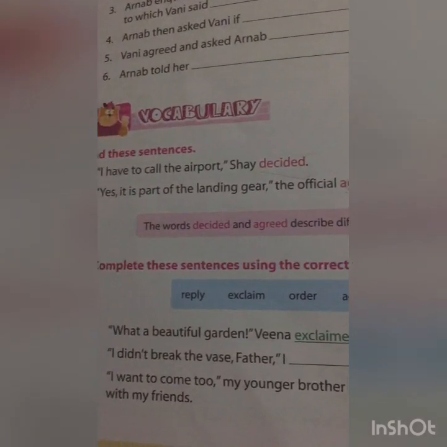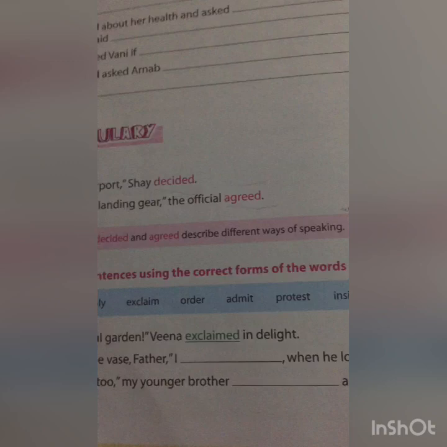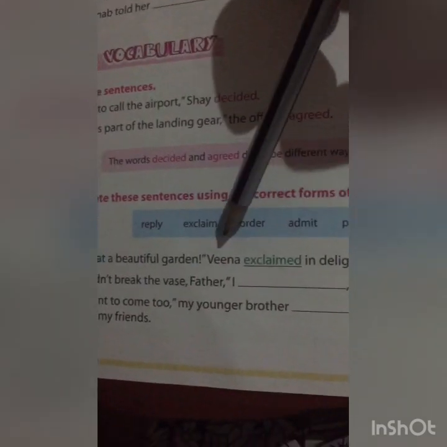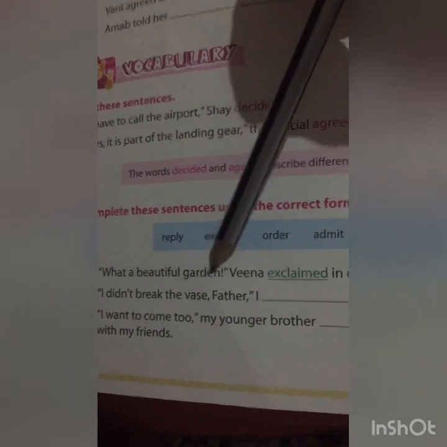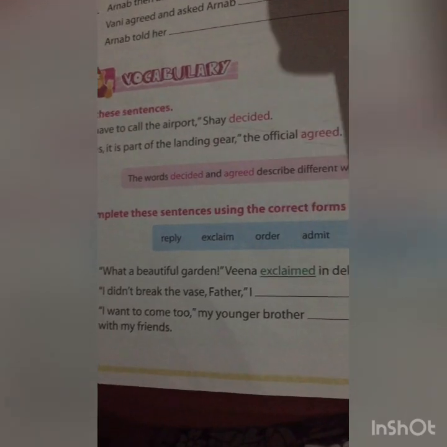Complete these sentences using the correct forms of the words in the box. There are some words given in the box below and a few sentences. "What a beautiful garden!" Veena exclaimed in delight. Okay, there is an example given here. Please try to do it yourself.